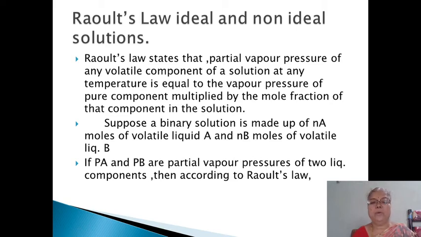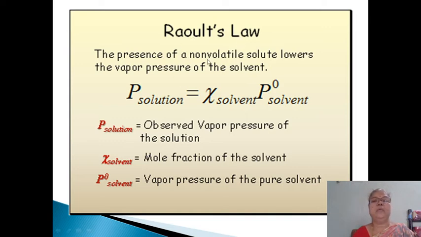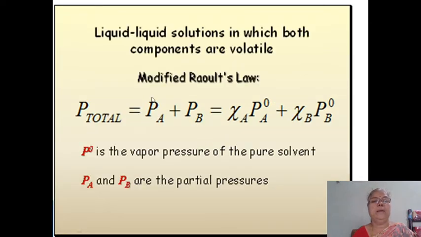That is Dalton's law. Here Raoult's law is mathematically represented as P = P0 X, where P0 is the vapor pressure of the pure solvent and X is the mole fraction of the constituent. Then the modified Raoult's law, according to Dalton's law of partial pressures, says the total vapor pressure of the solution is the sum of the partial pressures of the two constituents, and it is equal to XA P0A plus XB P0B.